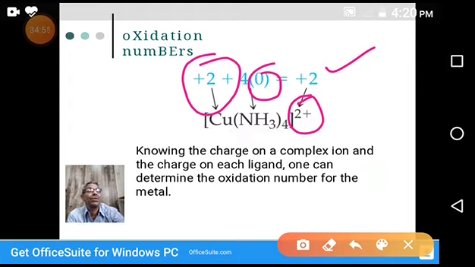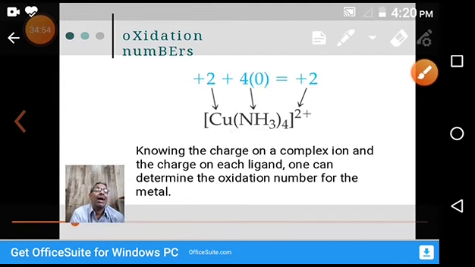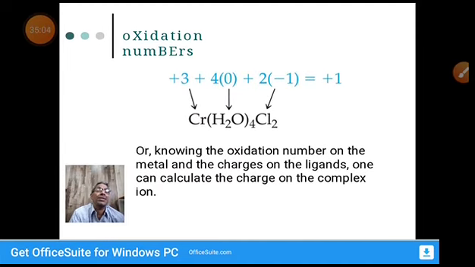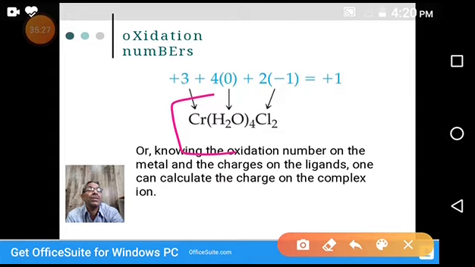That's it. By using the total charge and the ligands' charge, we can calculate the central metal ion charge. In this complex, we have chromium plus 3, water molecules with 0 charge, and two Cl, each minus 1, so 2 minus. By adding these, you get plus 1. That means this complex has a plus 1 charge. How did it come to plus 1?